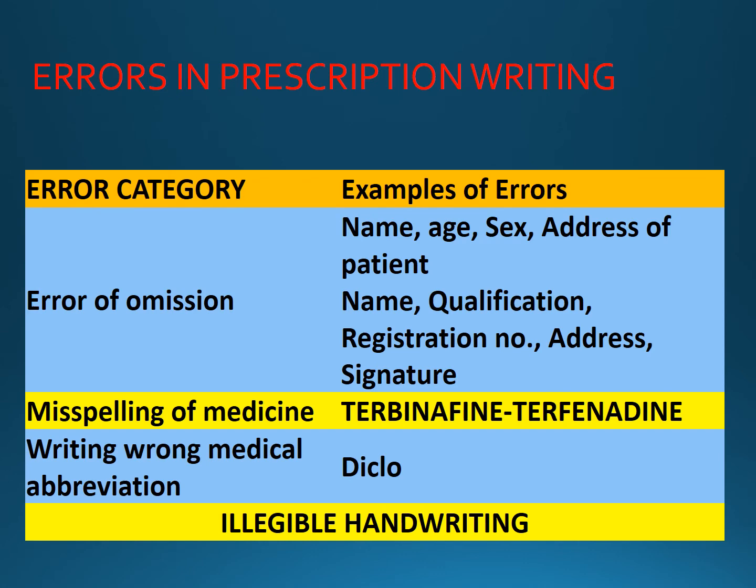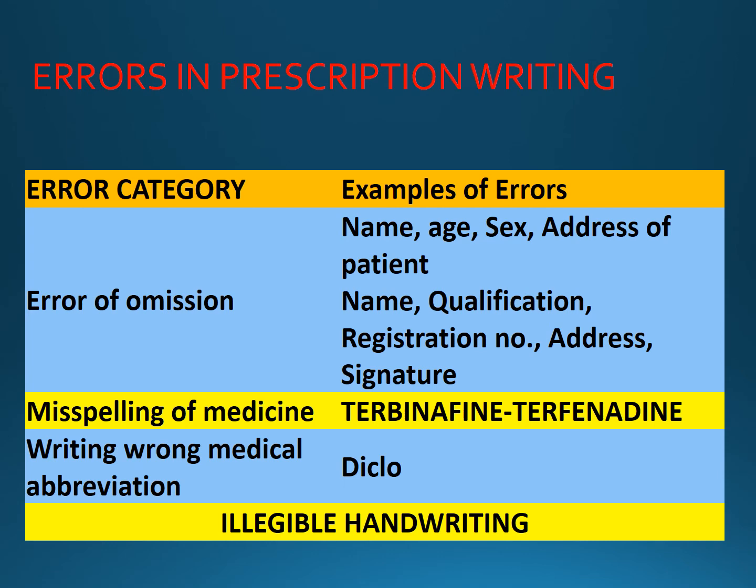Now what all are the errors that can take place in prescription writing? First, there can be errors of omission. What all errors of omission can occur? We can by mistake omit the name, age, gender or address of the patient, which we try to ignore or neglect many a times, but it is very important to mention them.